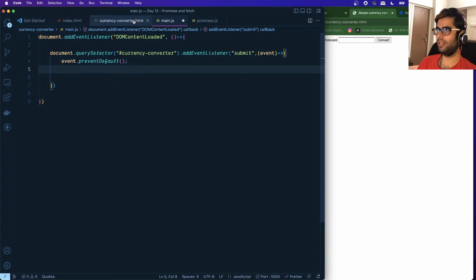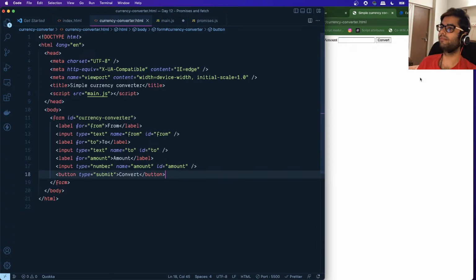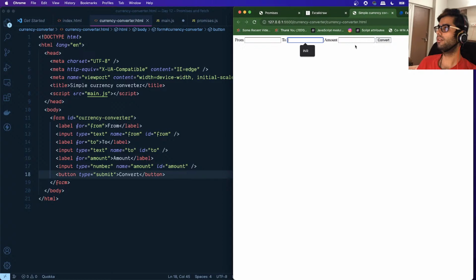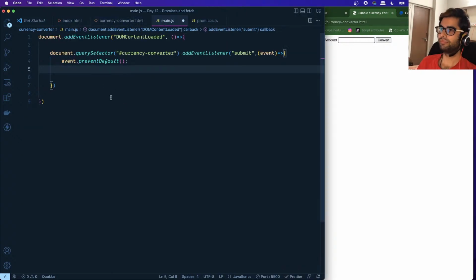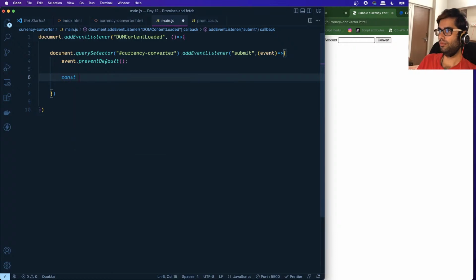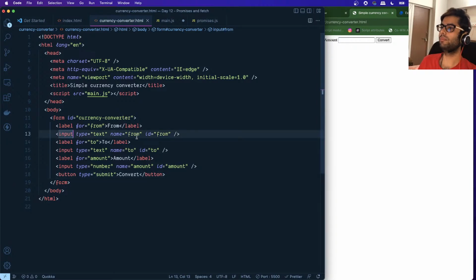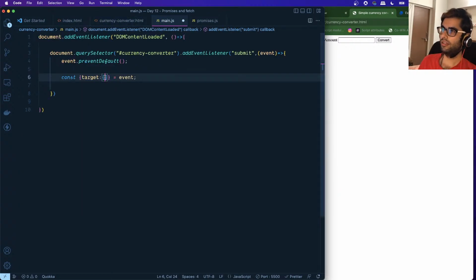Next thing that we want to do is we want to access all of these fields, right? From, to, and the amount field, correct? So what we will do is we will get the target property using destructuring from the event object, and within that we are interested in all of these input fields, which are having the name from, to, and amount respectively. So we'll destructure it further to from, to, and amount like this.